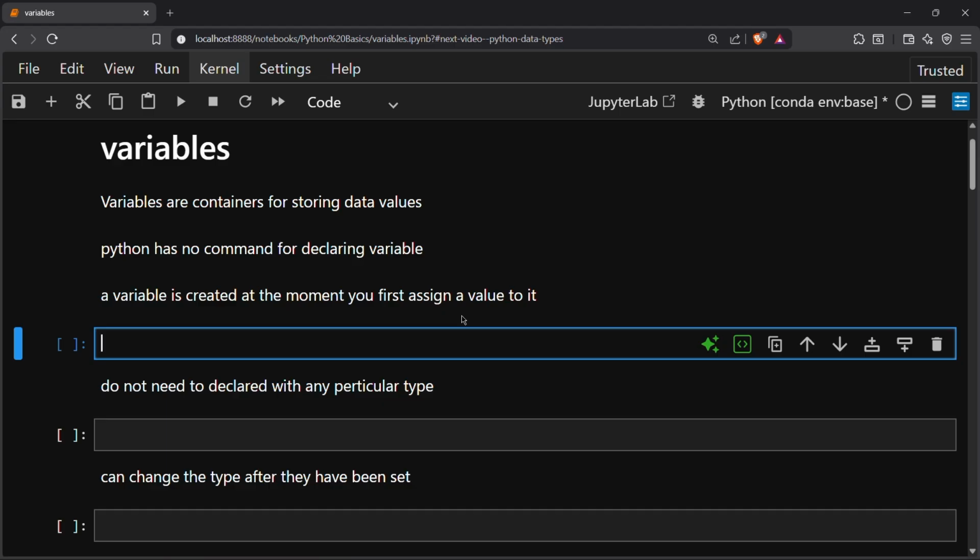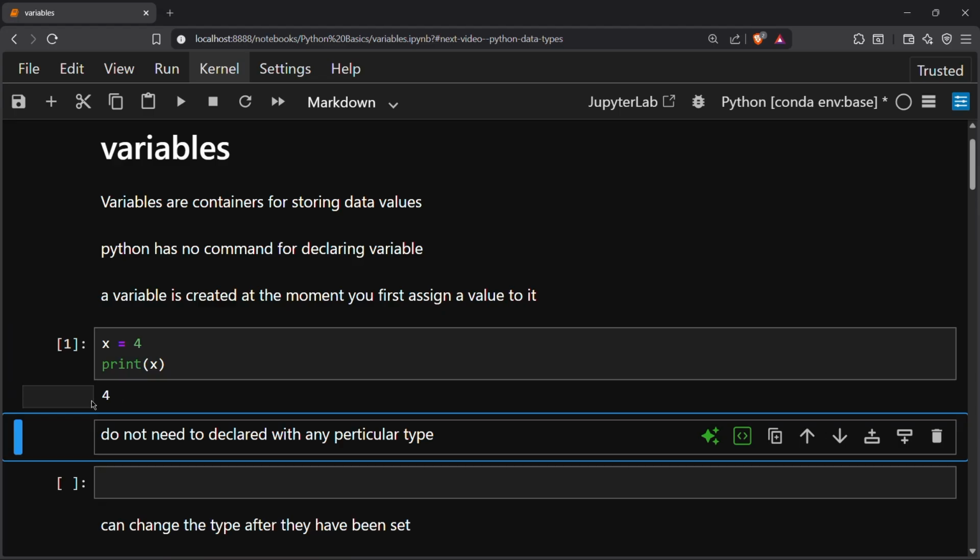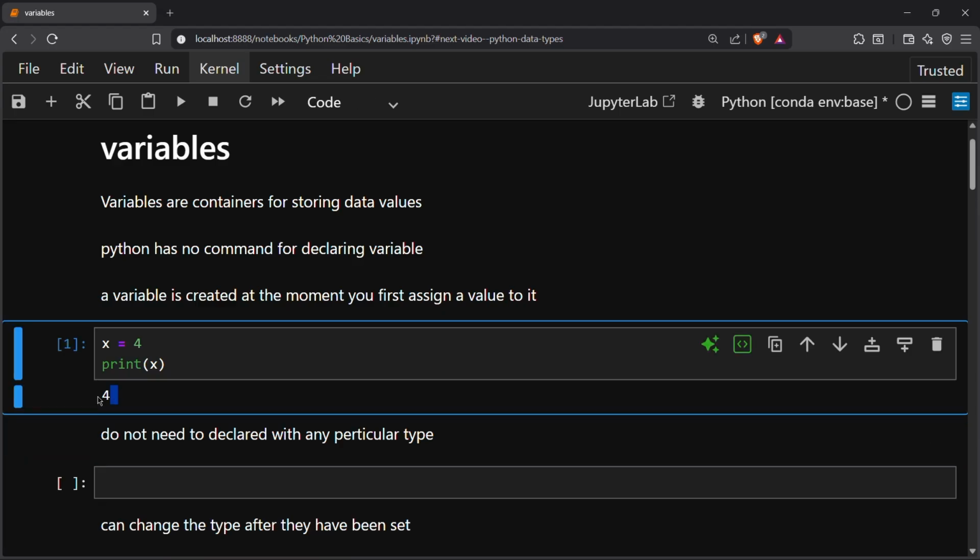For example, if I am creating a variable x and I am assigning a value 4 to it, now it has been created. The variable x has been created and the value assigned to x is 4. And if I print x, you can see the answer is 4.